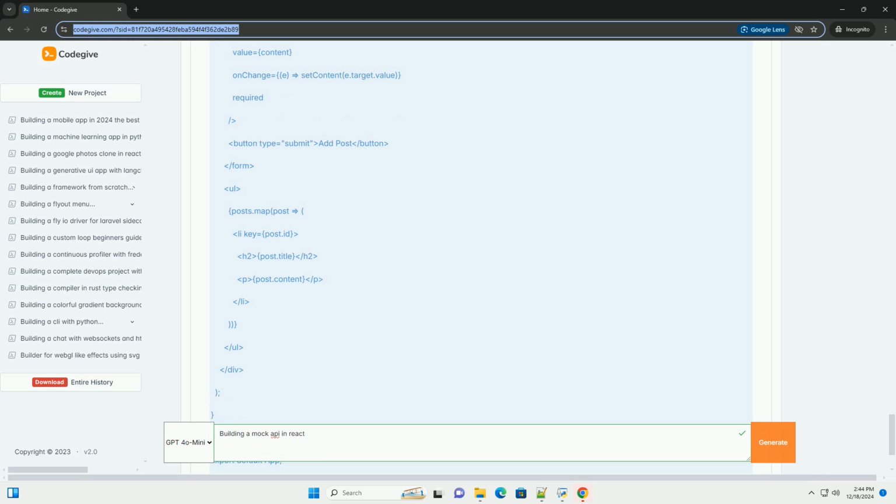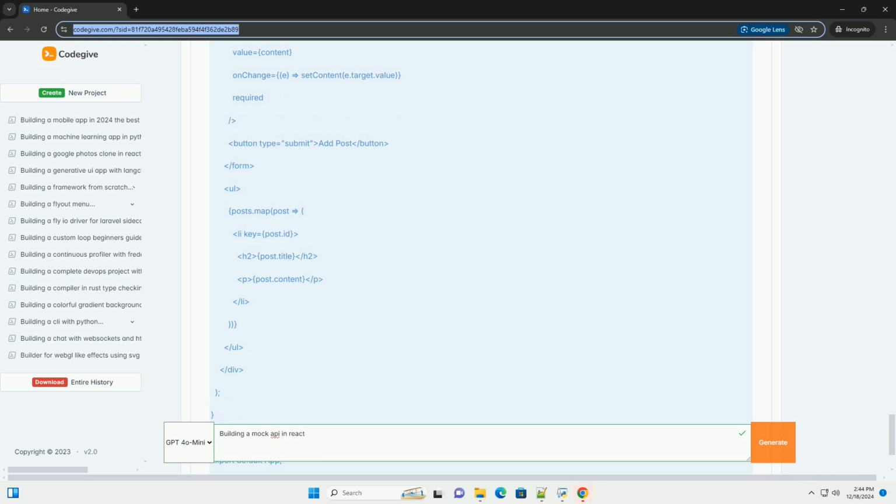Return. div. h1 Mock API Posts /h1. ul. posts.map post, li key equals post.id. h2 post.title /h2. p post.content /p. /li. /ul. /div.